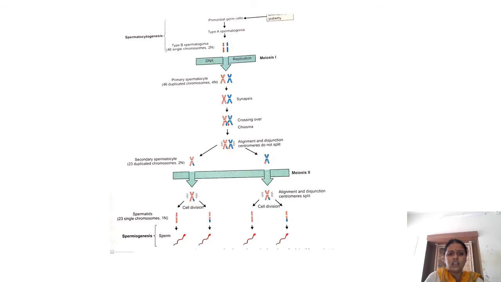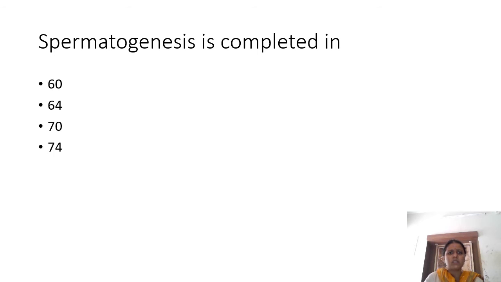And see here again, you have in the secondary spermatocyte 23 chromosomes but 2n amount of genetic material, and only when spermatids are formed do they have 23 chromosomes with 1n amount of genetic material. Spermatogenesis, you all already know this. Spermatogenesis takes about 74 days.